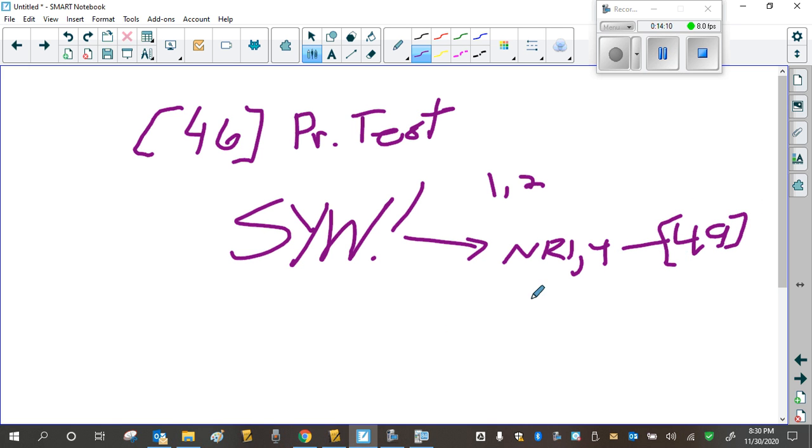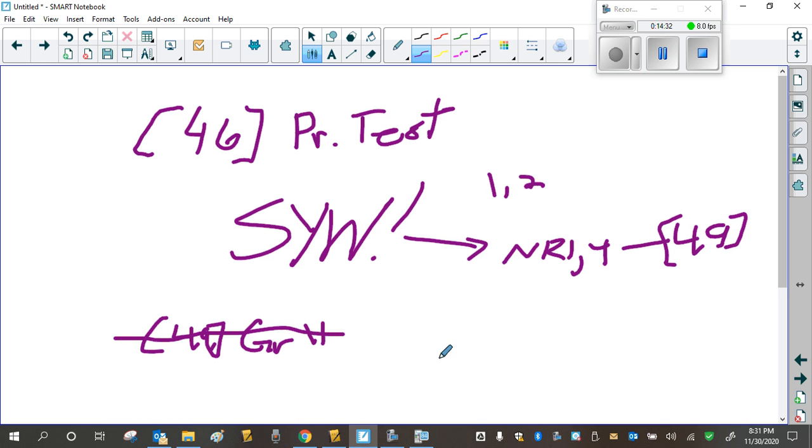Now there's one, everyone go to page 49. And at the bottom of page 49, it says grade 11 work. You do not need to do that one. Okay, so don't worry about that one. That's not part of the assignment.